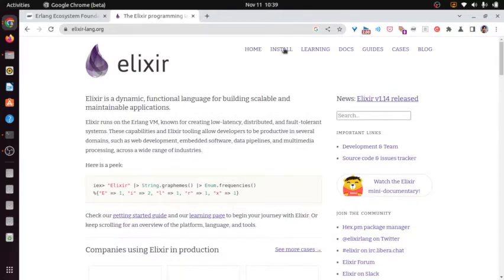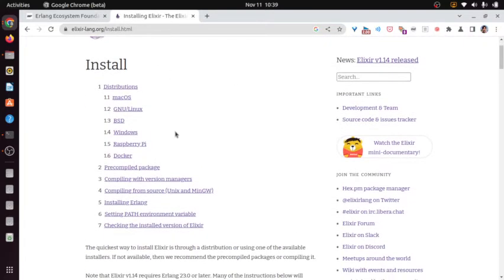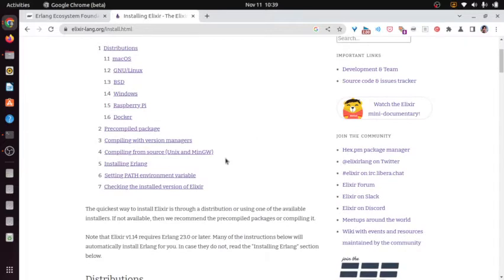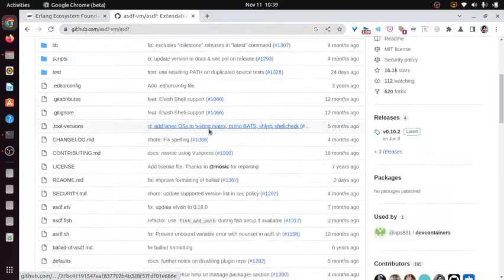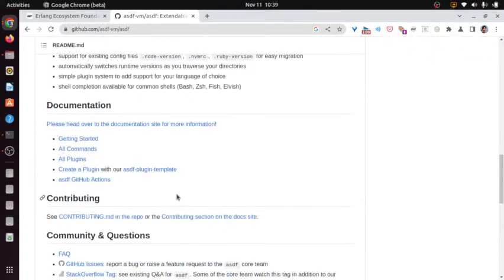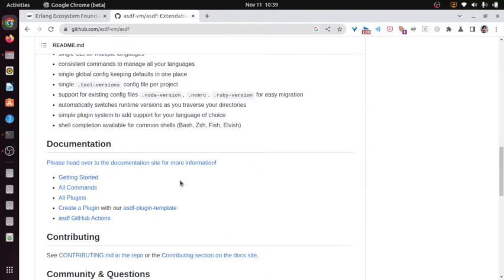Oh, it's here, install. There are several ways of installing Elixir, and I'm going to use ASDF. Install and manage different Elixir and Erlang versions. So the first thing I have to install is ASDF.